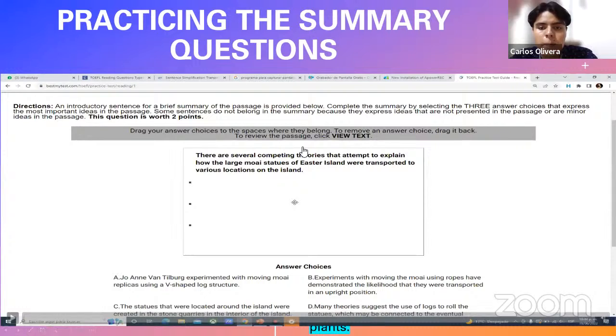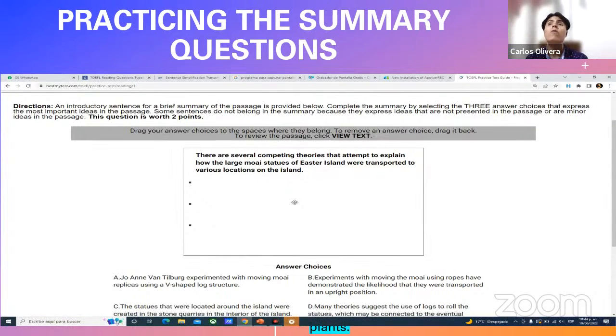To read the passage, view text. And here, in the first instructions, it says directions. An introductory sentence for a brief summary of the passage is provided below. Complete the summary by selecting 3, right? And it's with capital letters, 3 answer choices that express the most important ideas in the passage. So even if in your case they ask you to drag 4 or 5, I don't know, or maybe just 2 statements, you can confirm it and make sure of it by reading the directions.